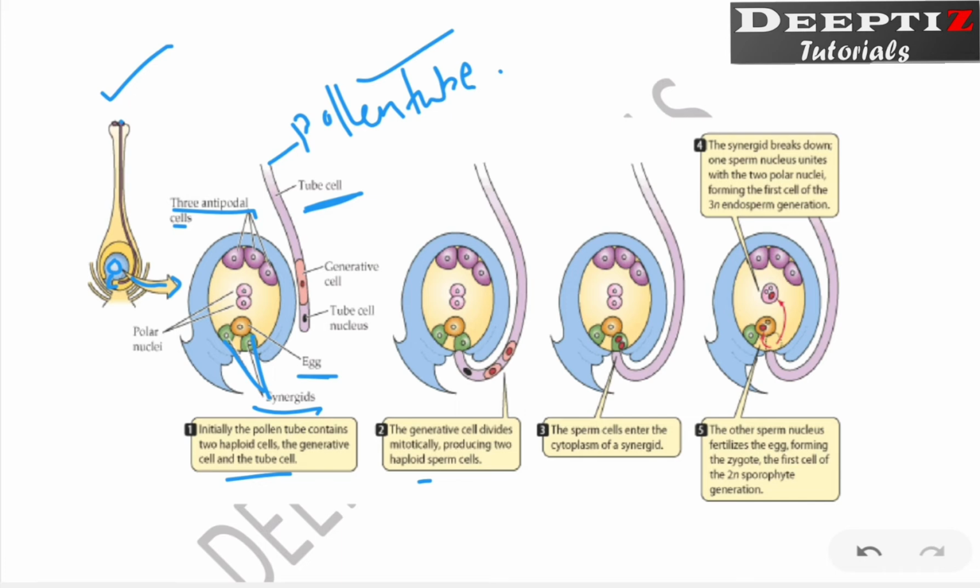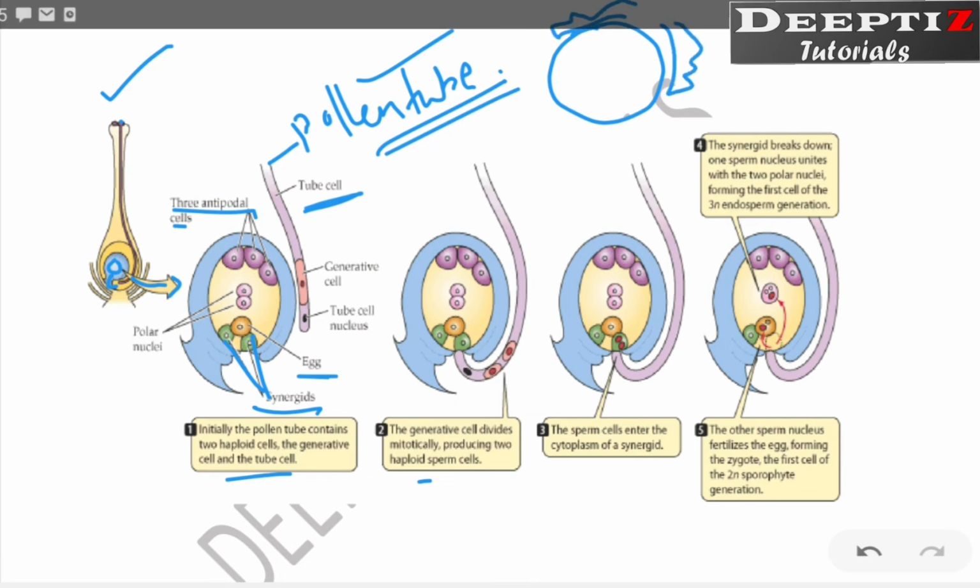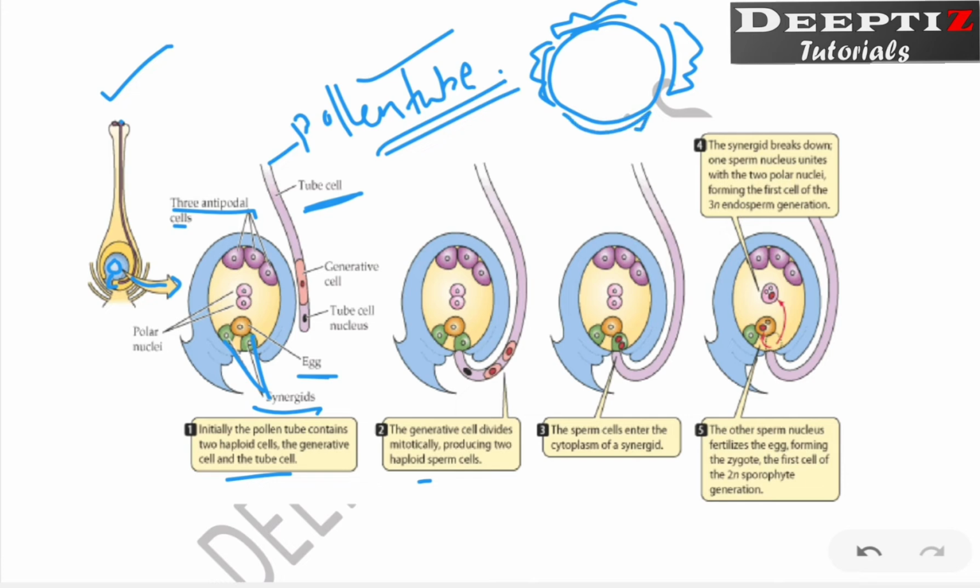Now, how is the pollen tube formed? The pollen tube is formed from this pollen grain. What is the pollen grain made up of? This exine, intine, all these portions are there, right? Inside this, this is a 2 nucleated or 2 celled stage. One cell with a nucleus and this one. This is the structure of the pollen grain.